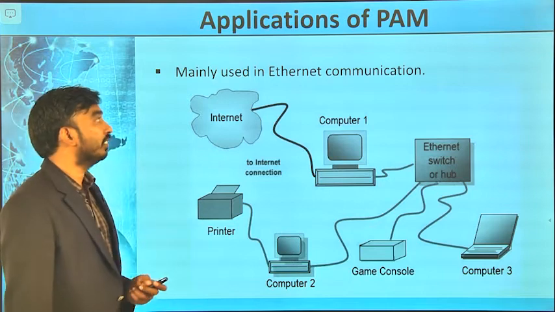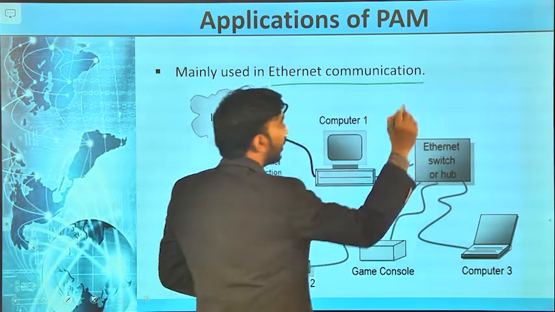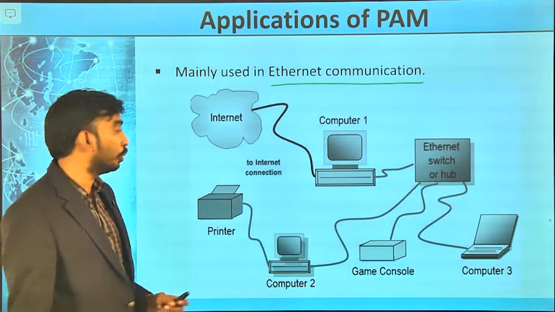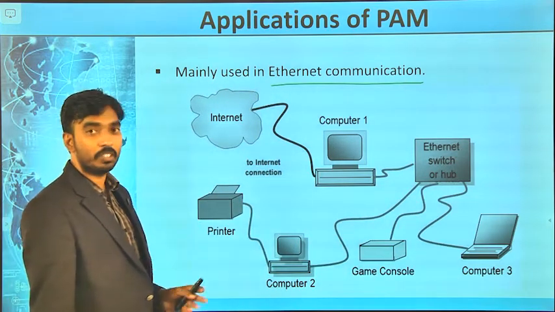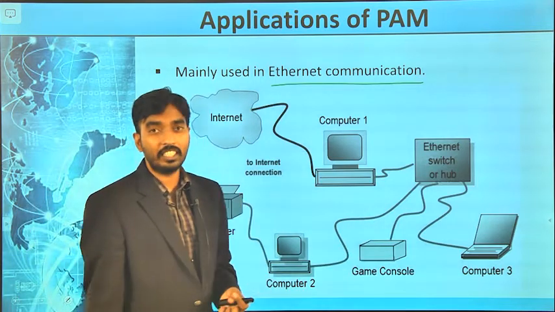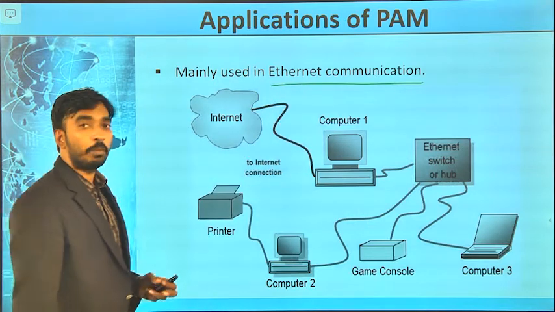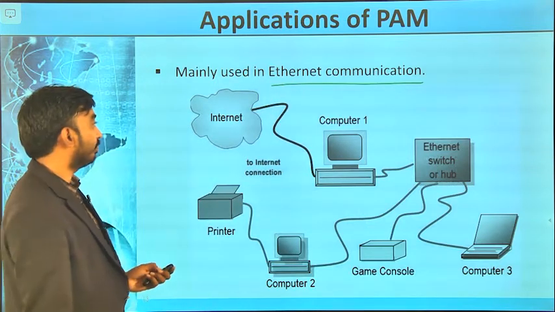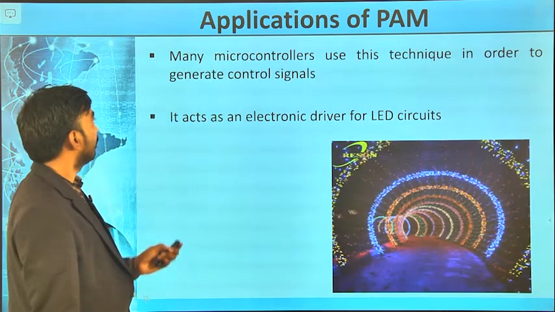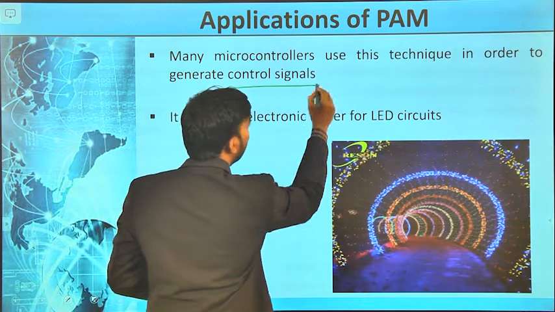We will see some of the applications. Ethernet communication. Ethernet is used to connect the various systems to transfer the data. There people use pulse amplitude modulation and microcontrollers to generate the control signals.